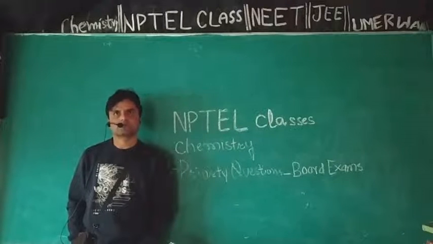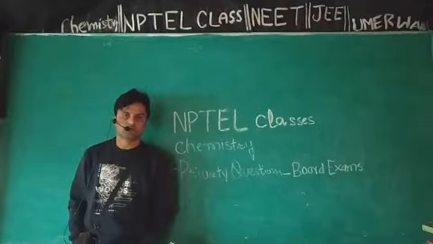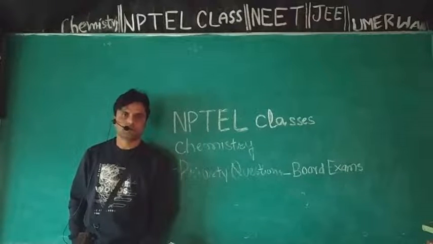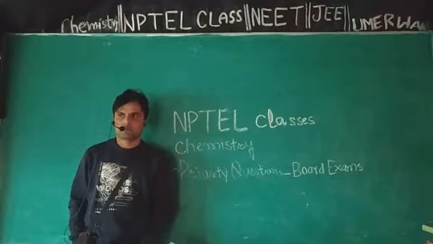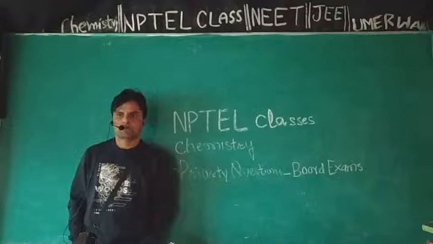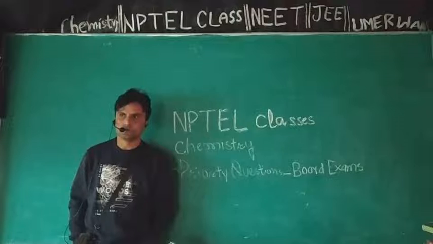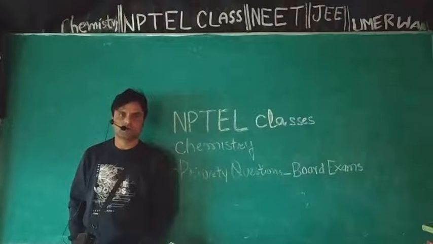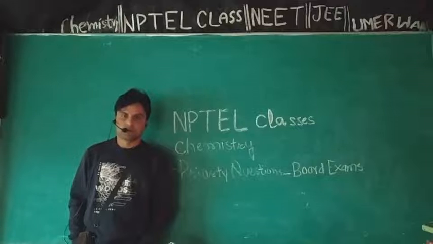Moving next, haloarenes are also reactive towards electrophiles, and their main reaction is electrophilic substitution reaction involving benzene ring, like halogenation, sulfonation, nitration, alkylation, acylation. So go through the reactions following electrophilic substitution reaction mechanism. Remember these reactions.